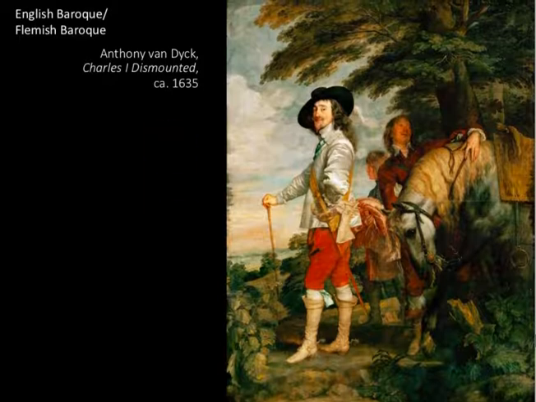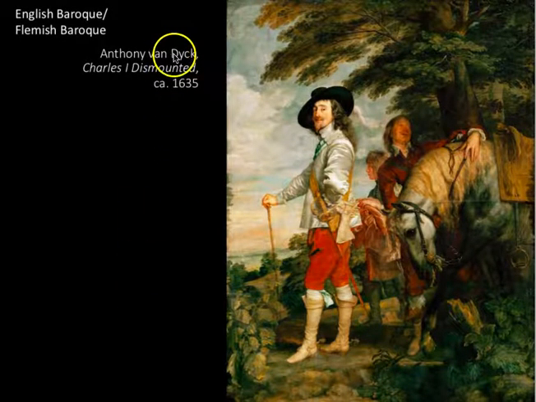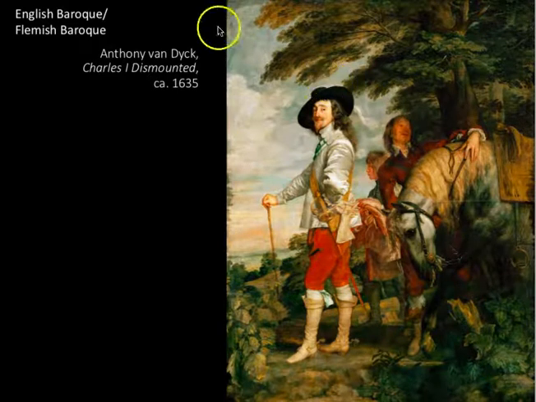Here. This is Anthony van Dyck, and he is the Flemish painter. But the English subject is Charles I, the King of England. This might seem confusing, and so that's why I have outlined that we can consider Anthony van Dyck part of the English Baroque because he is so influential to the establishment of portraiture in England.